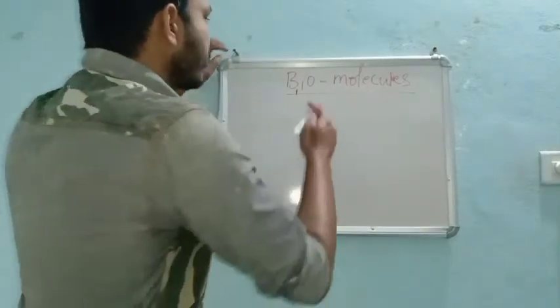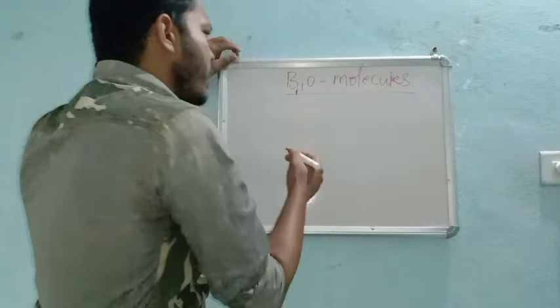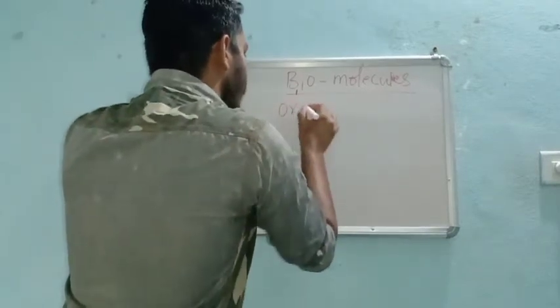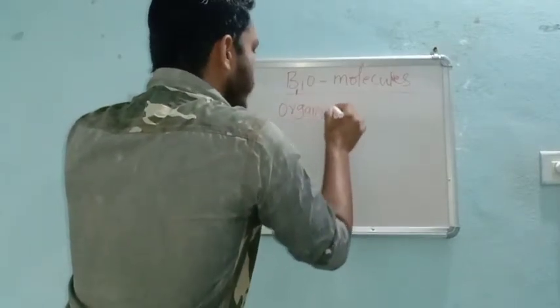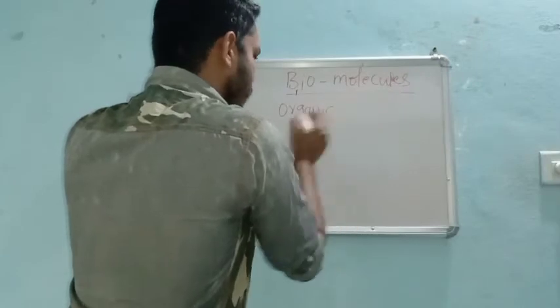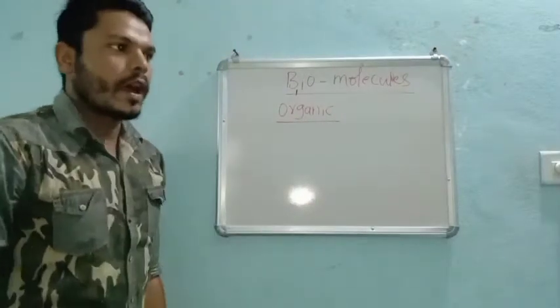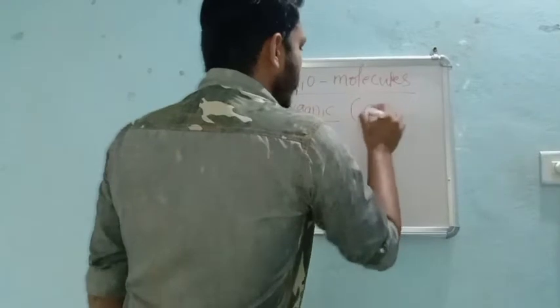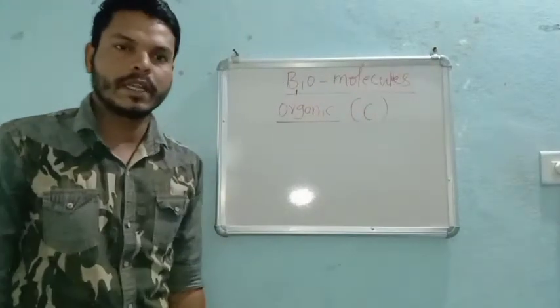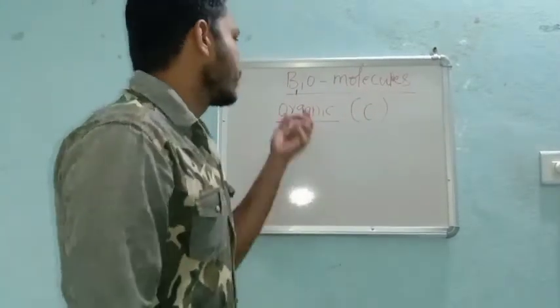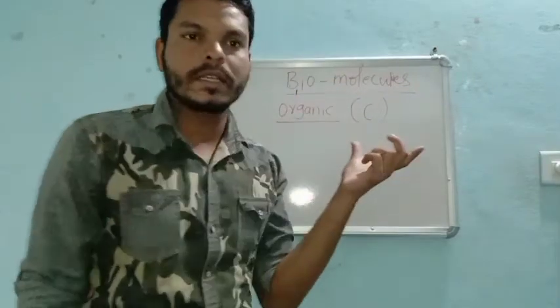We are studying these biomolecules under organic chemistry. This organic chemistry plays a very important role. The organic part is nothing but, simply, C, right? Biomolecules are nothing but organic.